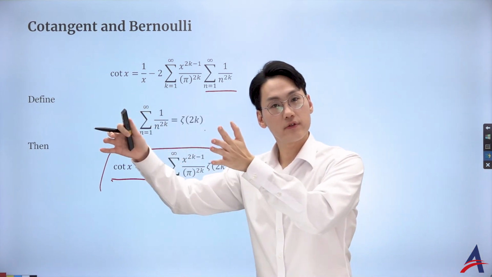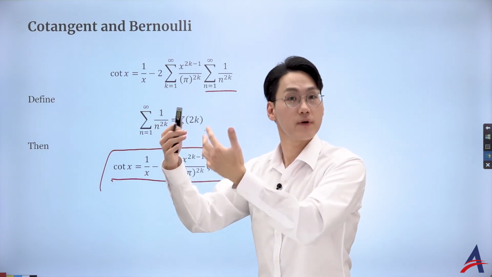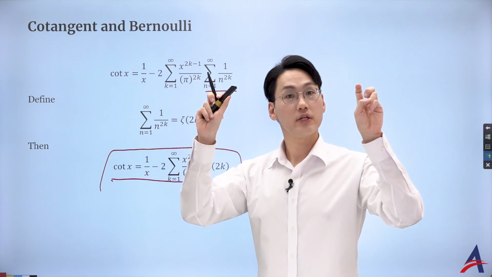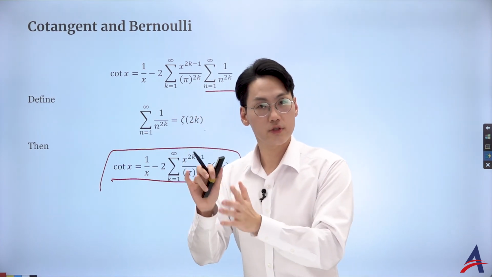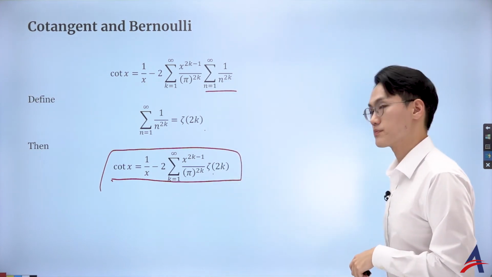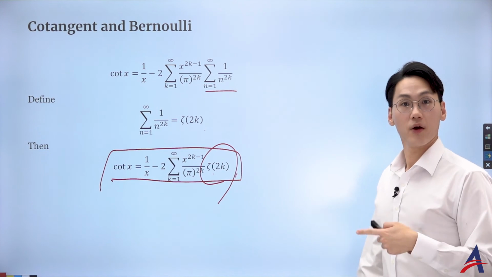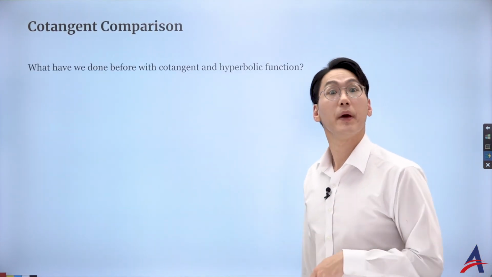But from the derivative, we used the geometric series to simplify the summation within the sigma, and then used something called extension with the double summation to change the order of summation, etc., to come up with this nice expression with the zeta function, okay? So far, so very good. Okay, now let's try to do the comparison, right?